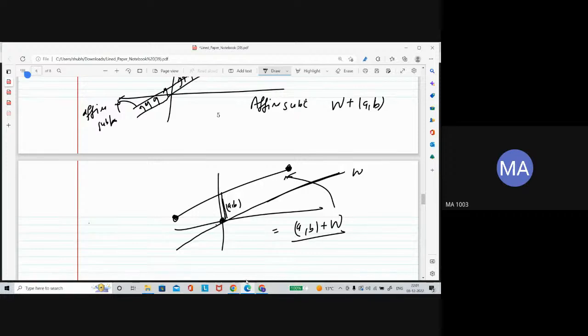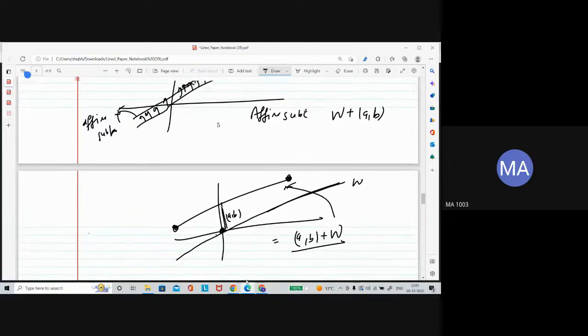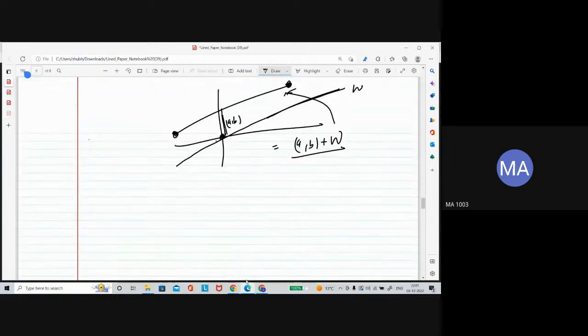Any line, if it is given, how will it relate with the math? That's the meaning of affine here. So the proper definition of an affine subspace is: we say L is an affine subspace if L is written in this fashion, a vector V plus U, where U is a subspace. This is the main proper definition of an affine subspace.